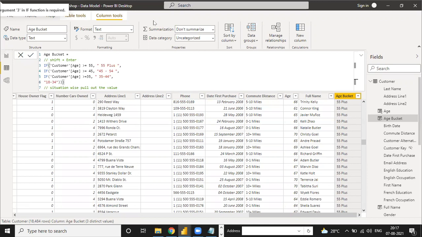Sir, why do we use double slash and shift plus enter? Sir, this is just a comment purpose. Double slash shift plus enter is, I will tell you, how to do a breaking out of your comment. This is a comment. This is not a formula, or this is not a situation. Like in VBA, you can put a double quote or single quote for a comment. So this is just a comment value.